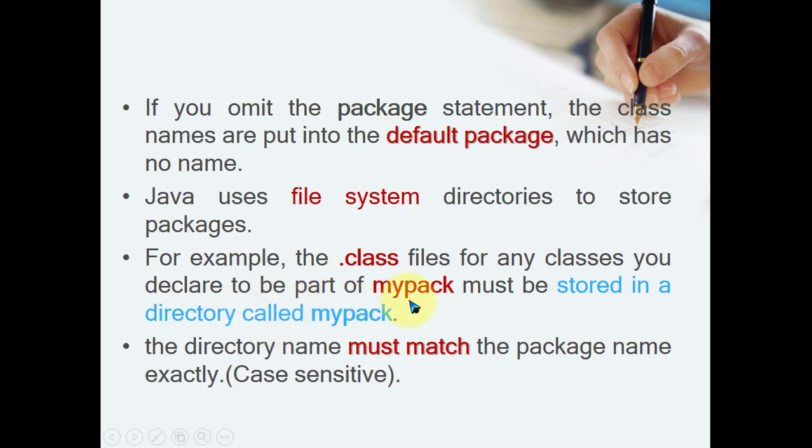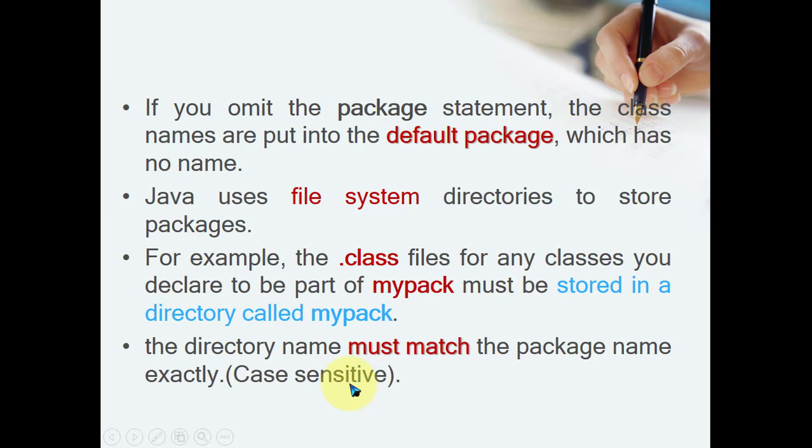So in case of mypack, I have to give access to the .class file of my class, which is available in mypack, and it must be stored in a directory called mypack. So we first have to create the directory and store your .java file, then you have to compile it. After compilation, the .class file is created for your class, and that class file you have to access, obviously, with the help of the package. So there we have to use the import statement. The directory name must match the package name exactly. That is case sensitive.